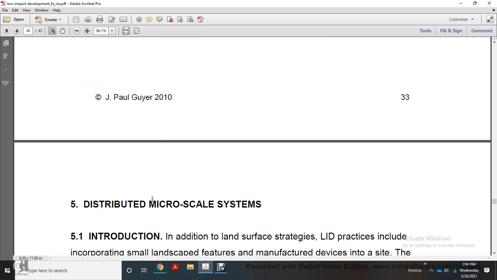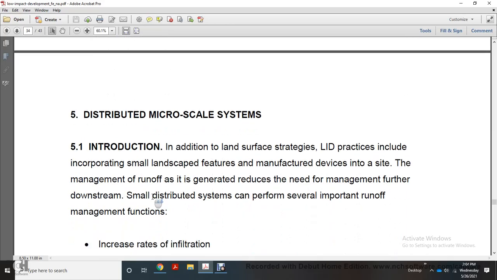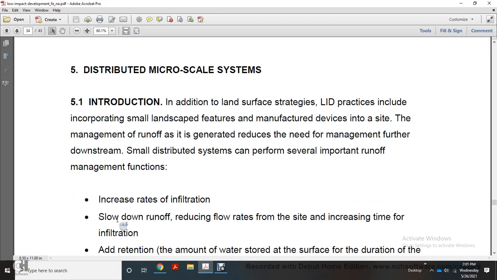Alright, 5. Distributed microscale systems. Introduction. Additional land strategy: low impact development practices include incorporating small landscape features or manufactured devices into the site. Managing runoff at the generator reduces the need for management further downstream. Small distributed sites can perform several important runoff management functions.